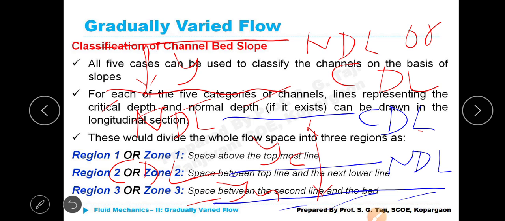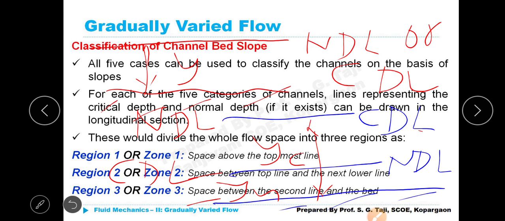What is sir writing? He is writing NDL and also CDL. Have I written both simultaneously at the first instance? No. In the first figure I wrote NDL, CDL and bed of the channel. In the second figure, CDL, NDL, bed of the channel. In the third, NDL or CDL, only a single line, below which the channel bed. Now I am mixing them up in a single figure so that you will not get confused.